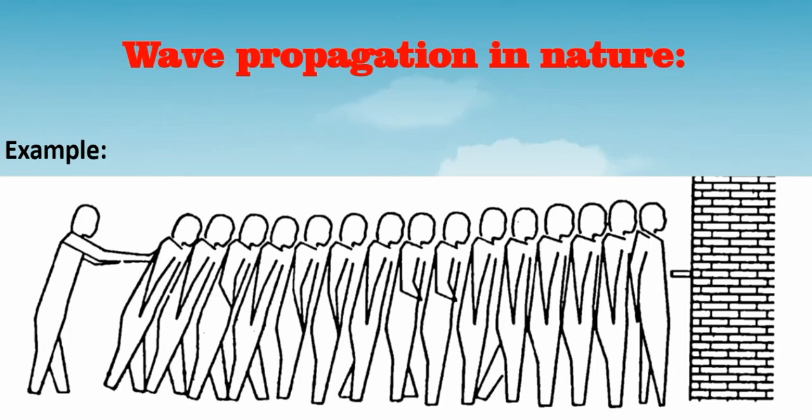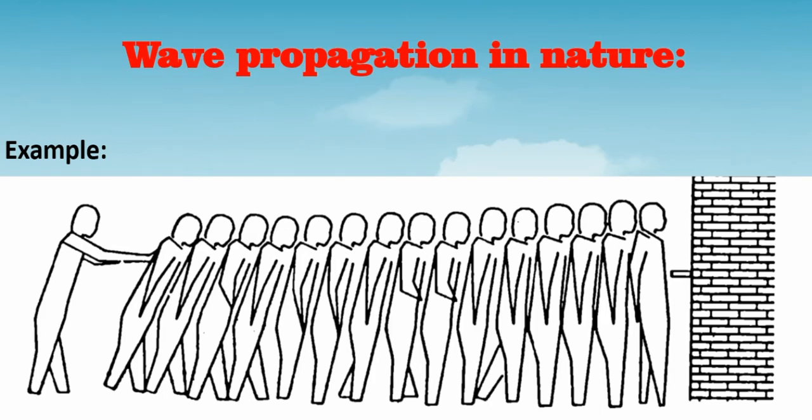Before knowing the Huygens wave theory of light, let us know some of the basic things, because without this basic knowledge we cannot understand this theory. I already told you, according to Huygens, light travels in the form of wave. Then how does a wave propagate in nature? This is what we should know before knowing the Huygens wave theory.